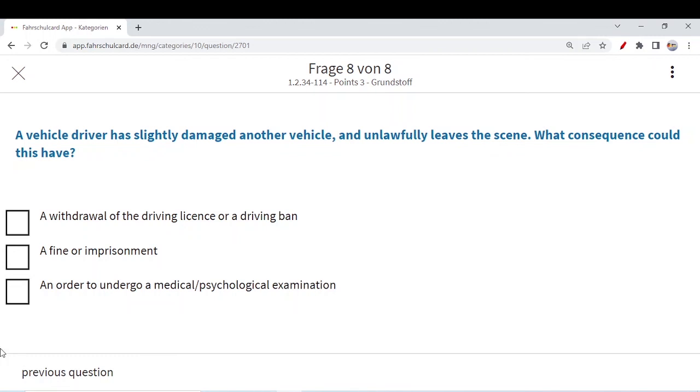What consequences? You can face any consequence, individually or all of them. A withdrawal of driving license or even a driving ban. A fine or imprisonment, you can also go to jail for some days. An order to undergo a medical psychological examination. Everything is possible in this case. You cannot leave the scene unlawfully. So all three answers are correct.